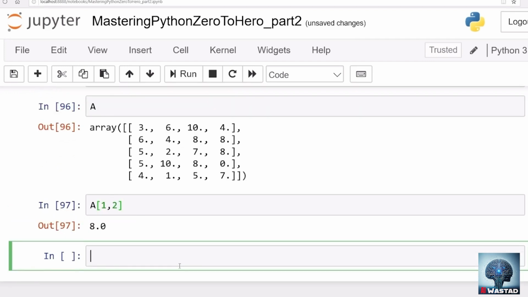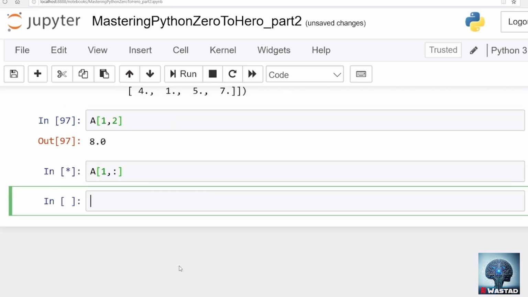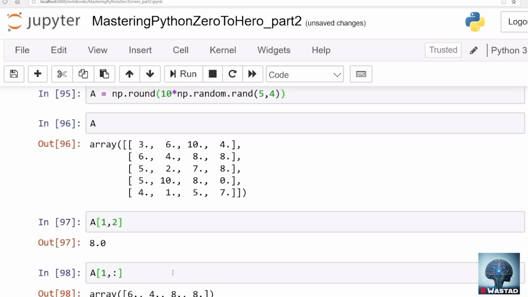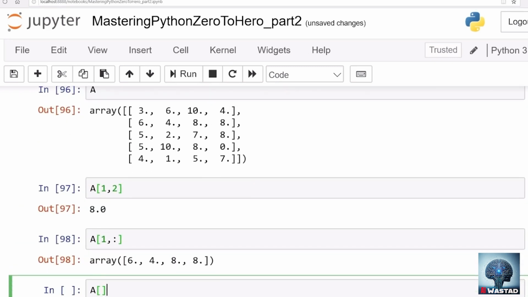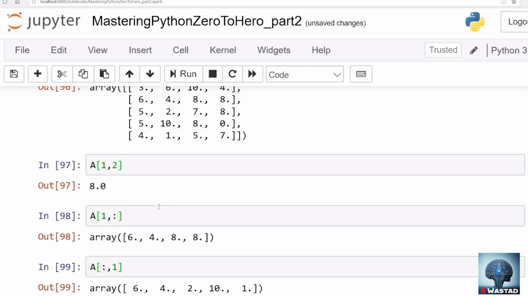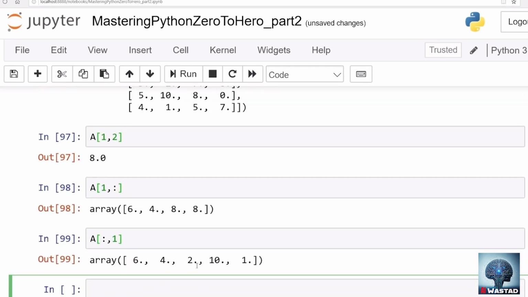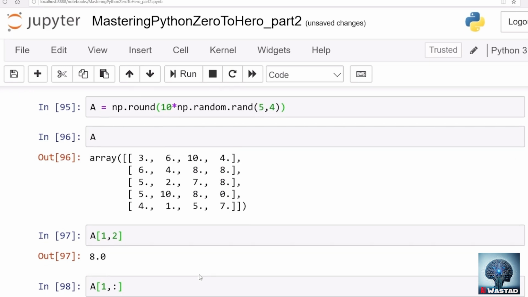What if we want to access the whole second row? That's how you slice. The meaning of this is the row should be 1 and the columns, all the columns. So that's how you access the whole second row. If you want to access the whole second column, you say the column number second and all the rows, which means the whole second column is accessed. If you see, that's the whole second column: 6, 4, 2, 10, and 1.